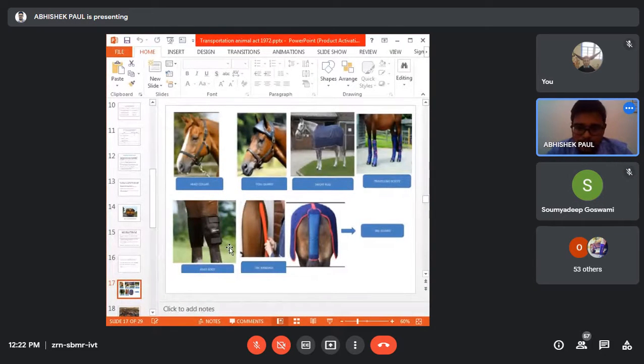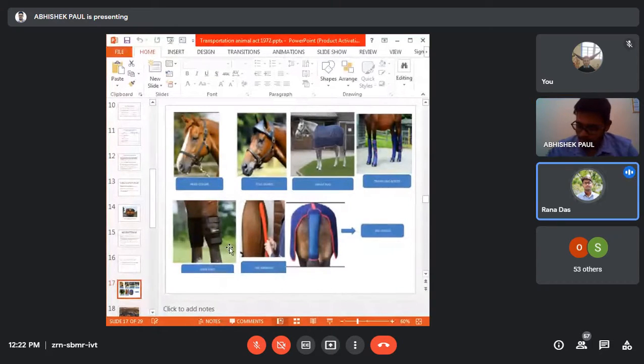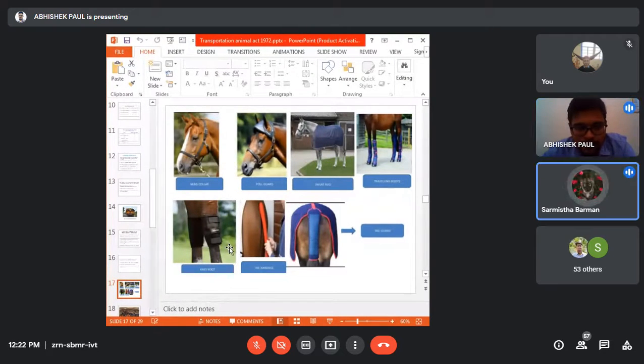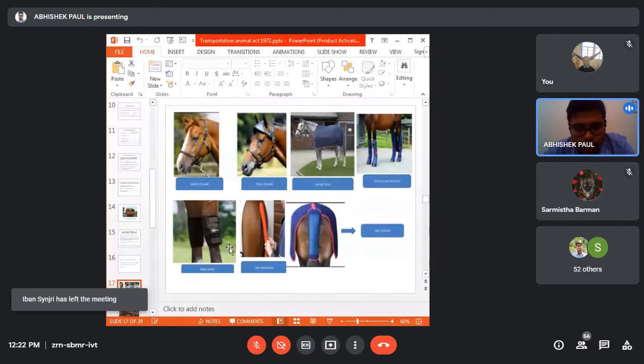Sonam is not there, absent. Sarmista, yes sir. In the first picture, can you identify the body marking of the horse?